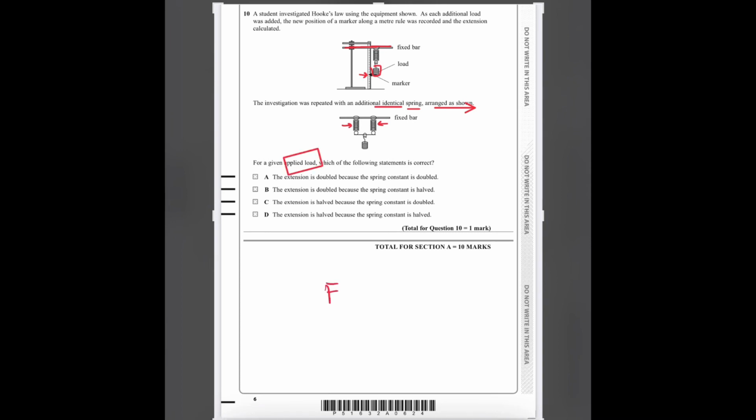So we have force F equals K times X, right? This K is the Hooke's constant or spring constant.